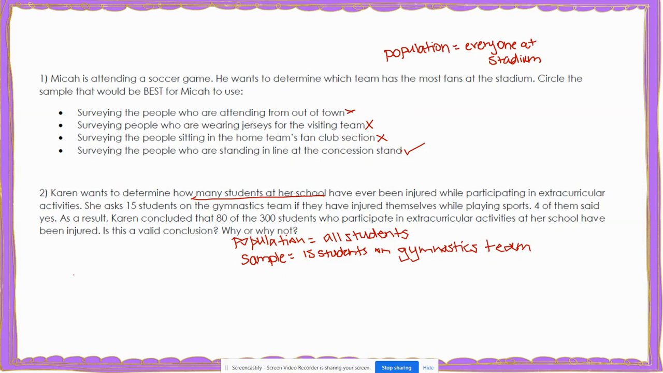So when we look at this, the sample that Karen used does not really represent the population that she wants to know about. So even though these numbers are probably correct, it doesn't matter because her sample was a bad sample to start with. So this is an invalid conclusion. And we're going to say that it's because Karen used a sample that does not represent the population.